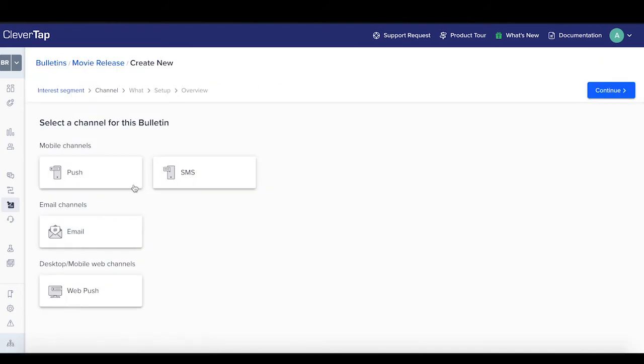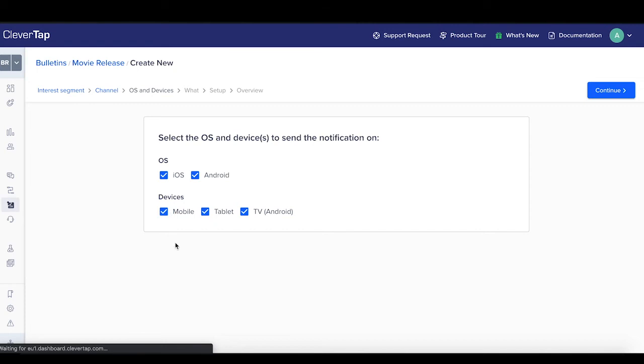Now I continue. Step 3 will be to create a push notification campaign. You can create a push notification, SMS, or email campaign with bulletins. Whenever a new movie is released in a specific genre, a campaign is sent automatically to the relevant users. Let's say, whenever a new comedy movie is released, a campaign is automatically sent to the people who have watched comedy movies for more than 5 hours in the last 30 days.